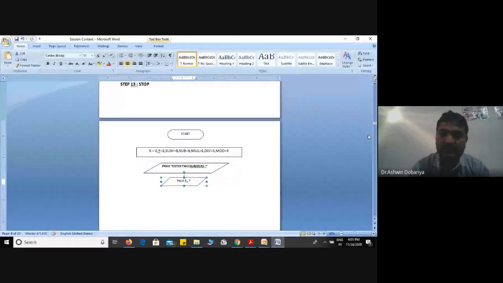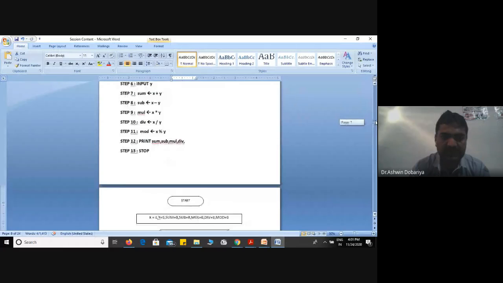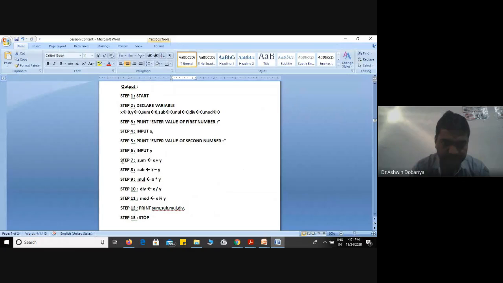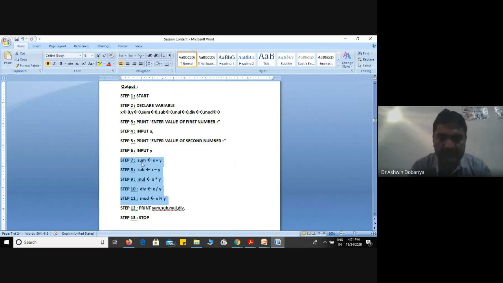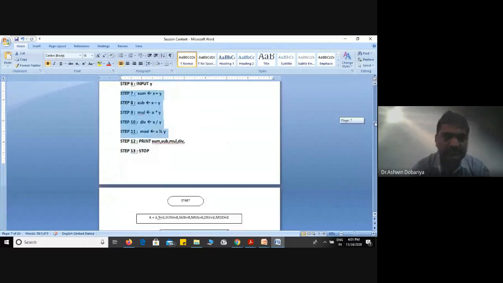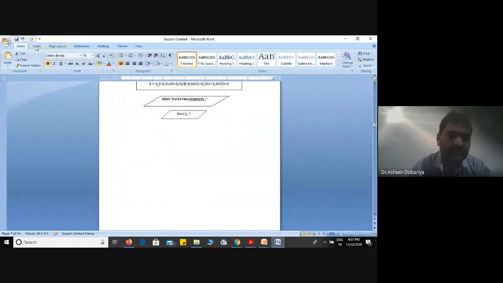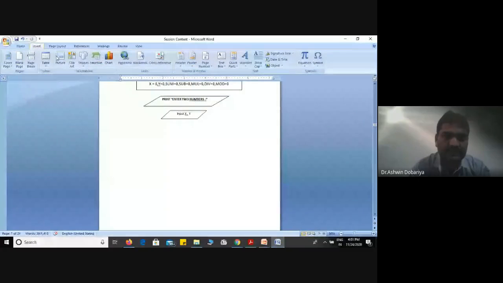Now tell me what the next step is. What do we have to do? See, sum is equal to X plus Y, X minus Y, X multiply Y. You can say all are arithmetic operations. All are arithmetic operations, and arithmetic operations are represented in which symbol? Rectangle. Very good. So here we will mention a rectangle.